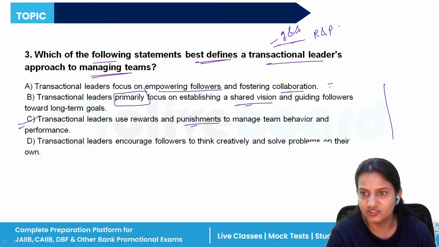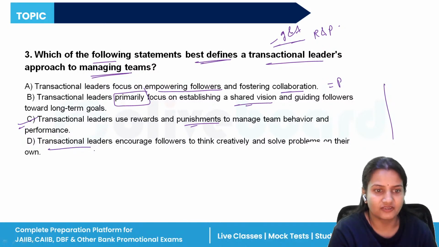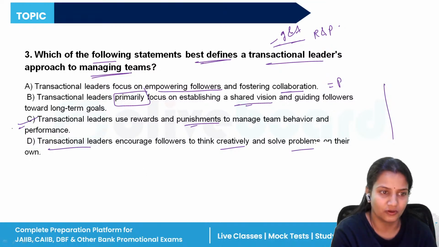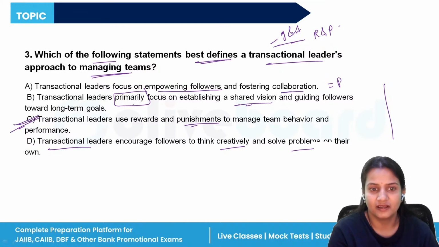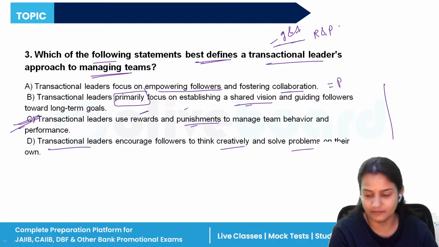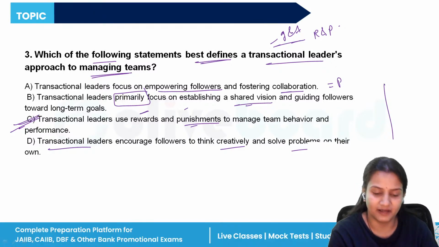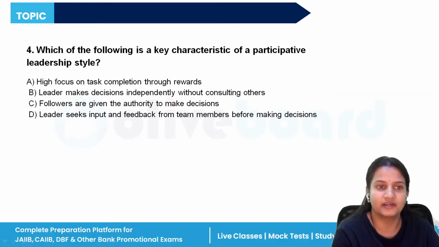So this collaboration is what? A participative leadership. Clear? Transactional leaders encourage followers to think creatively and solve problems on their own. No. Option C will be the correct answer. That is, in transactional leadership, we give rewards and punishment according to the work they have done for the organization. If they have done good work, then rewards will be given and vice versa. So option C will be the correct answer. Clear? Now, fourth question from the models of leadership.